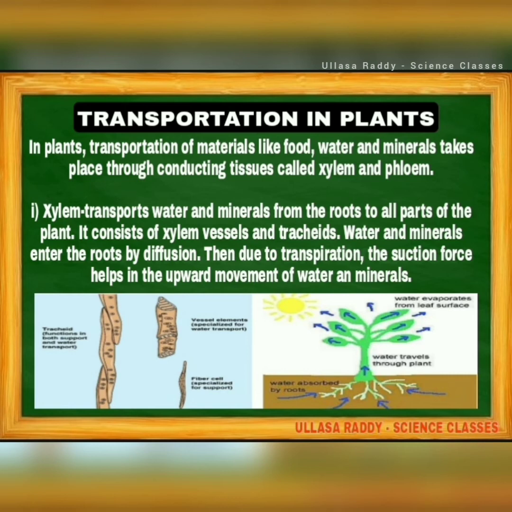Water and minerals enter the roots by diffusion. Then due to transpiration, the suction force helps in the upward movement of water and minerals. See in this diagram how the minerals are transported from root to the tip of the tree. In this diagram you can learn about that.